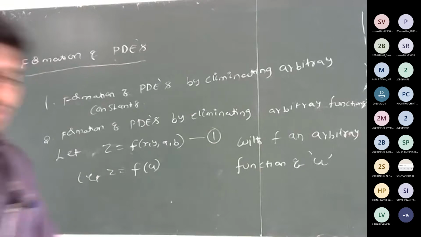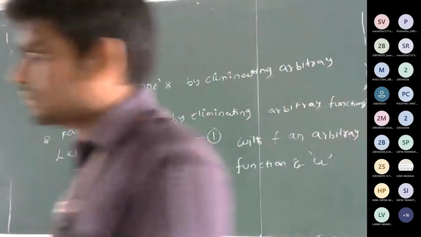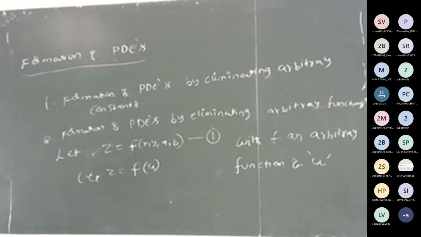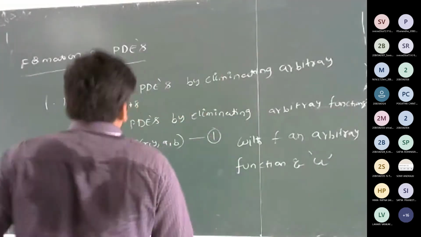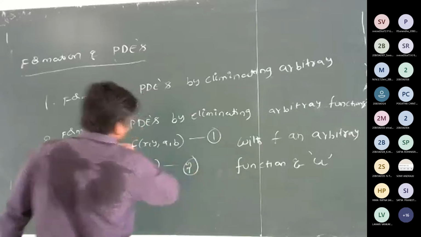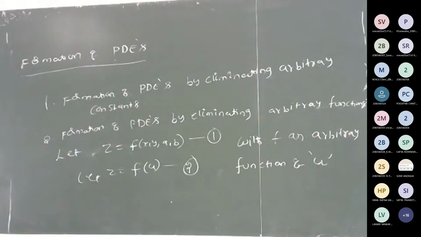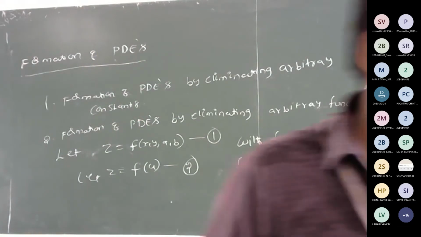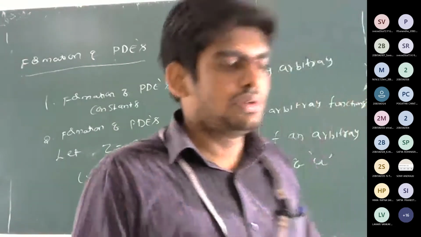Next. Differentiate. Call it equation 2. Differentiate 2 partially with respect to x and y. Are you following? Yes, sir. Good.